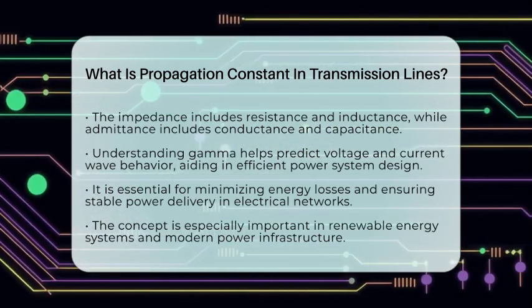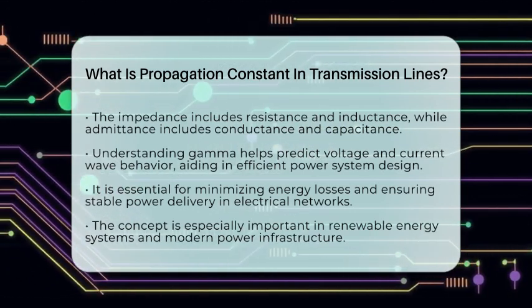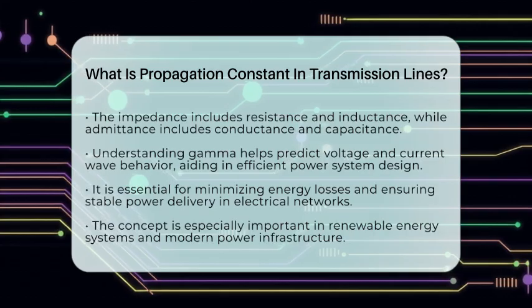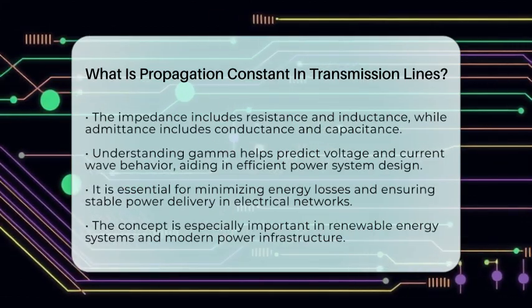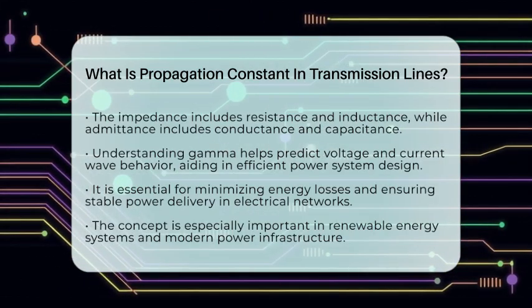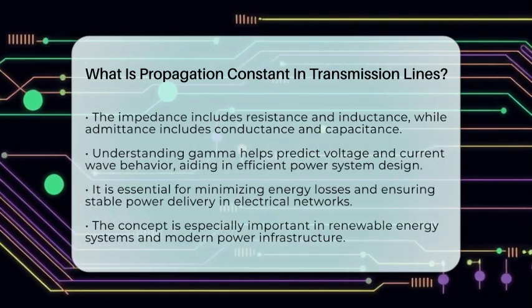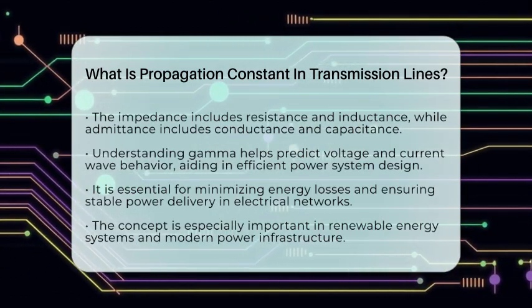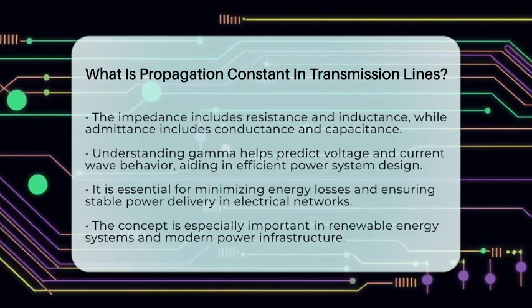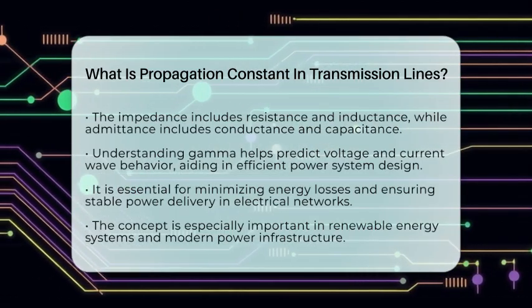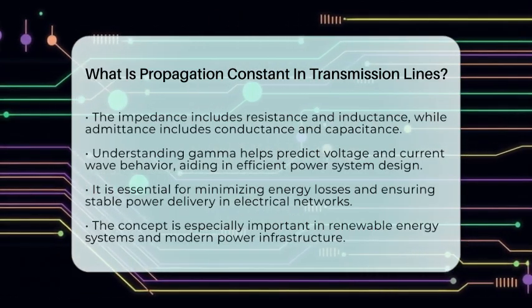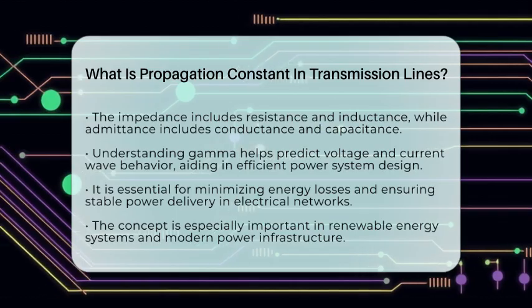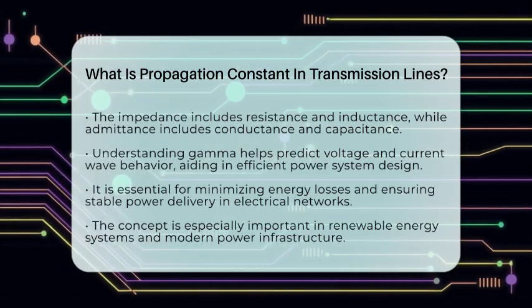Knowing the propagation constant allows engineers to predict how voltage and current waves will move along the line. This helps in designing transmission systems that keep signals strong and stable, minimizing energy loss and phase issues. It's a vital part of ensuring reliable power delivery from generation sources to homes and industries, especially as renewable energy sources become more common.